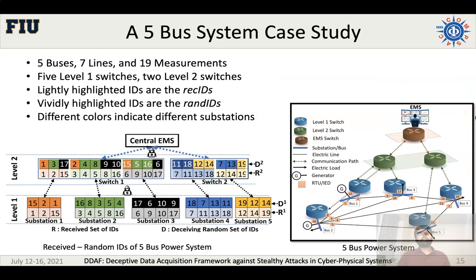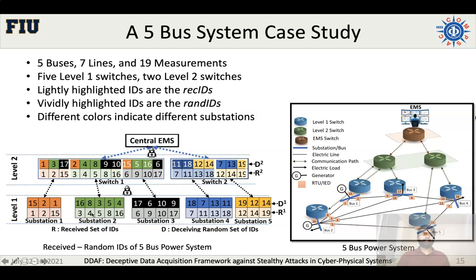Here is a 5 bus system case study to illustrate the effectiveness of the framework. The 5 bus system has 5 buses, 7 lines, and 19 measurements, and we have 5 level 1 switches, 2 level 2 switches, and then we have the EMS here.